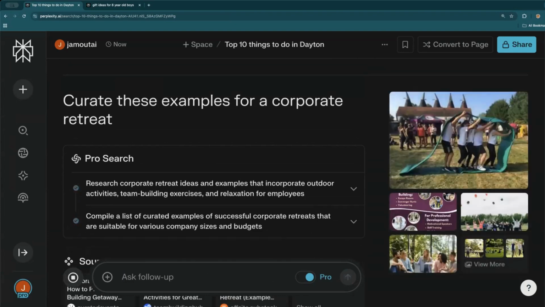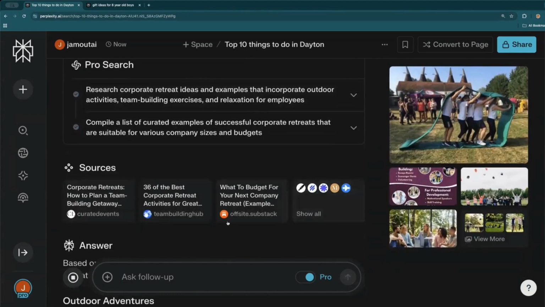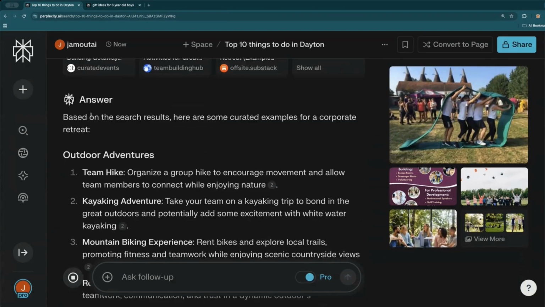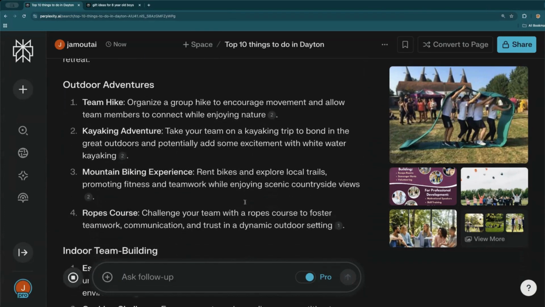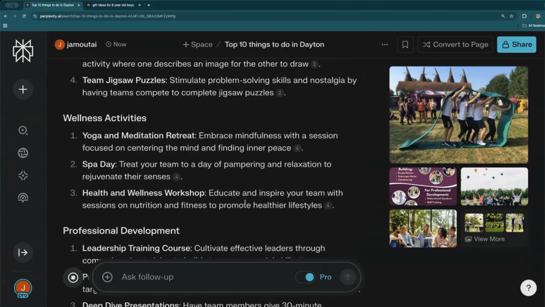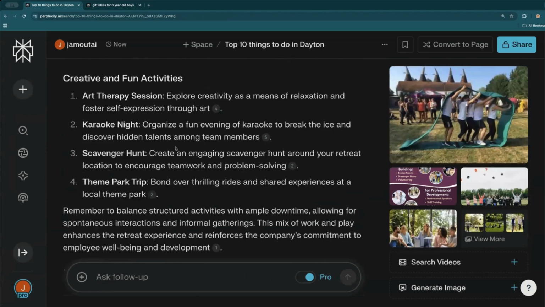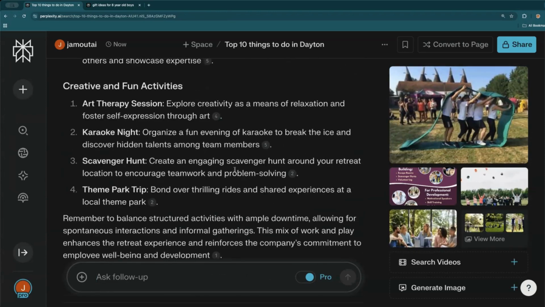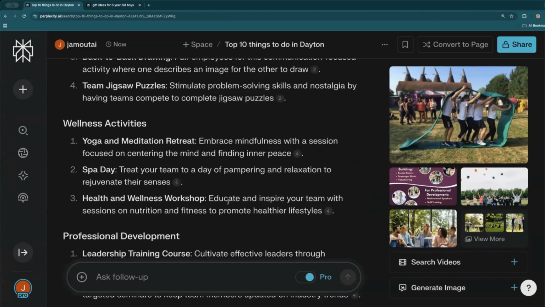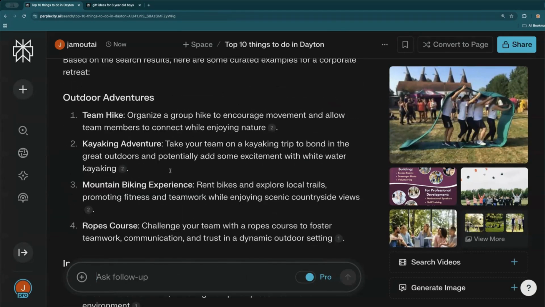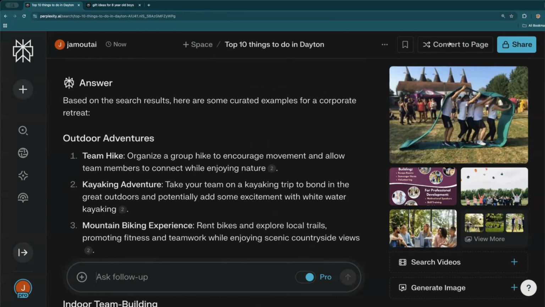So you can see it is a mix of AI search and it is a mix of AI because it's giving me this answer that I can continue to talk and follow up on and continue to get the information I need. So I think these are great examples. This is a pro level thing I'm going to show you, but I can actually convert this to a page.